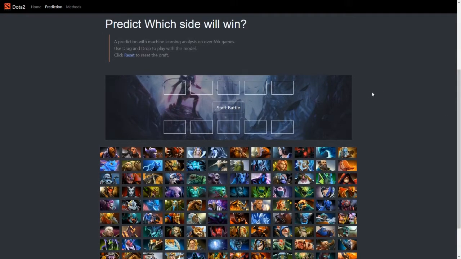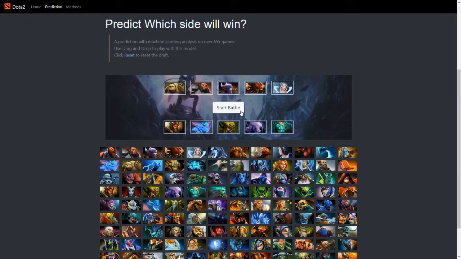Since there are 115 heroes in Dota 2, using a drop-down list to select heroes is a really bad choice. Therefore, we made it a simple drag and drop system. You can drag any hero and drop it in the battlefield. And also, you can replace any hero just by a single drag and drop again.